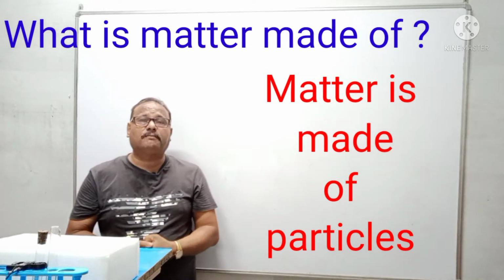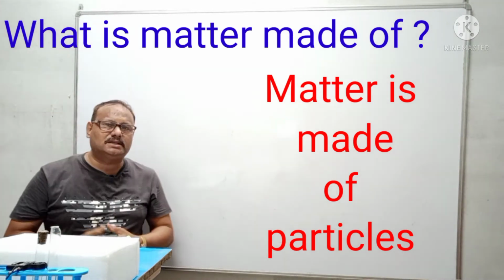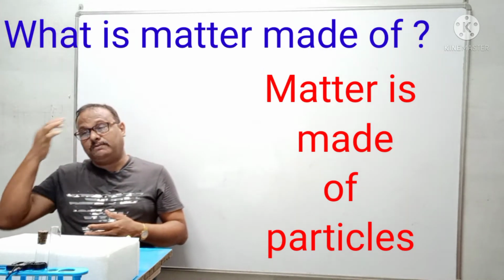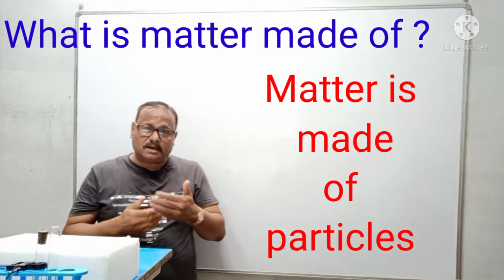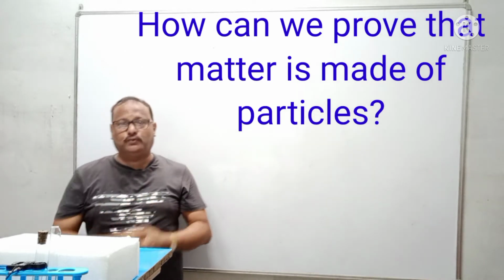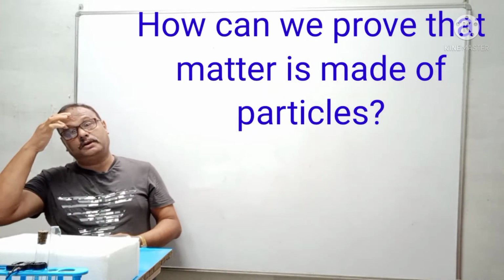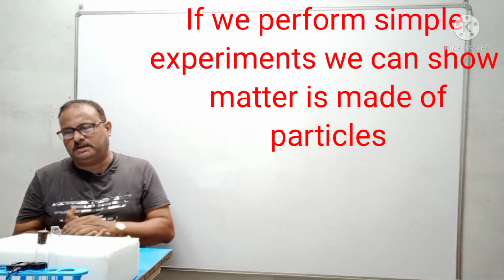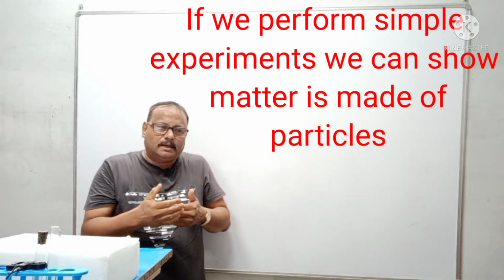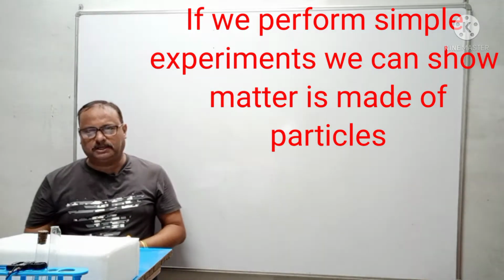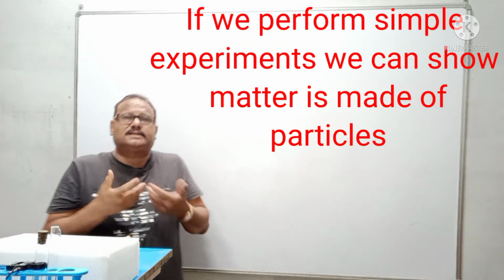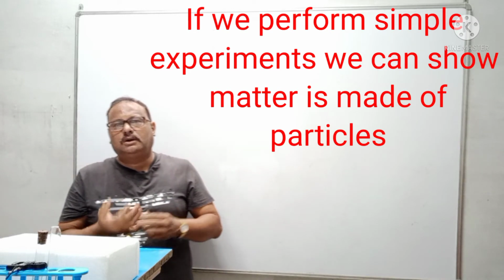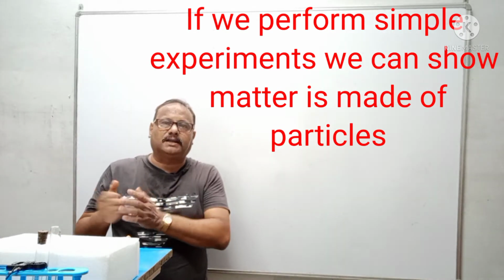Matter is made up of particles, which we later on come to know are atoms that we are talking about. Now when we say particles, matter is made up of particles. How can we prove that matter is made up of particles? So if we take simple experiments to prove that matter shows the nature or the property of having particles.